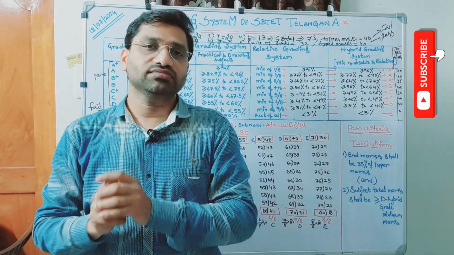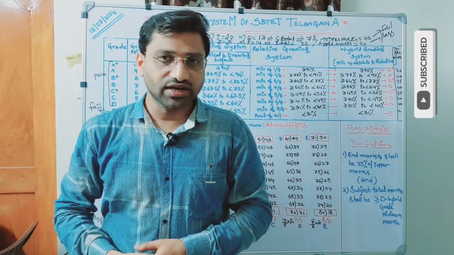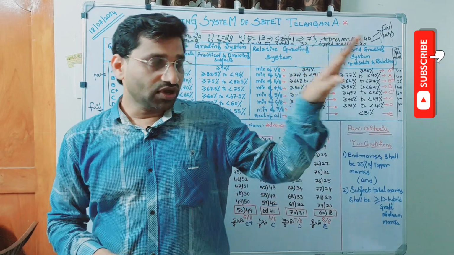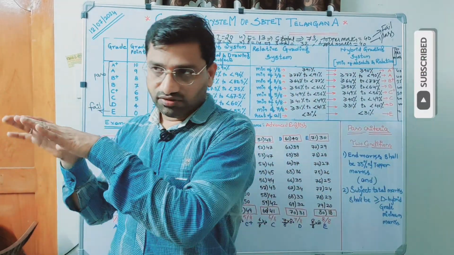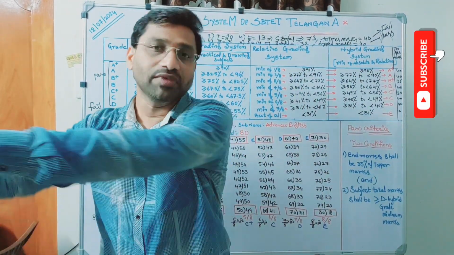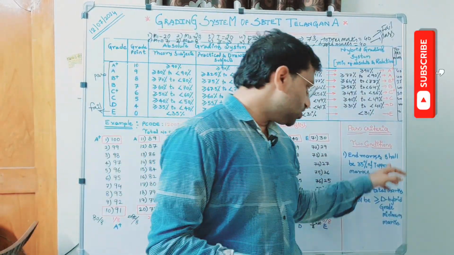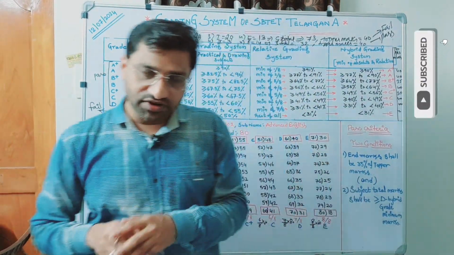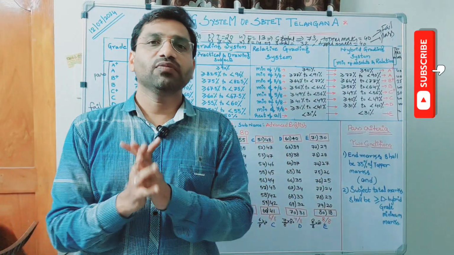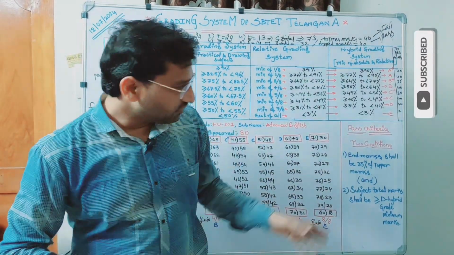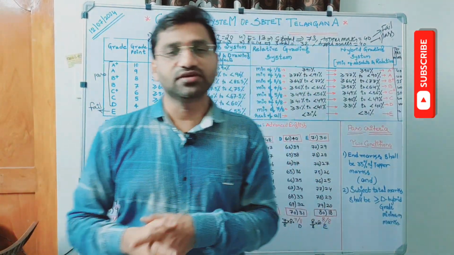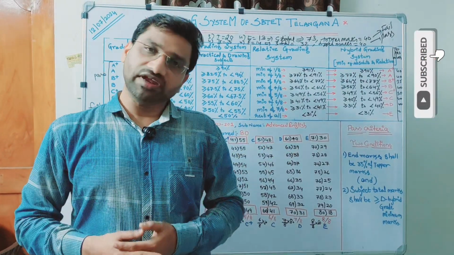If it is 40, then you have to get 15 marks in the end examination of the supplementary results. Now you can compare whether you have satisfied these two conditions or not. If you have satisfied both, automatically you will be declared pass. If any one of these conditions fails, then automatically you will be declared fail.